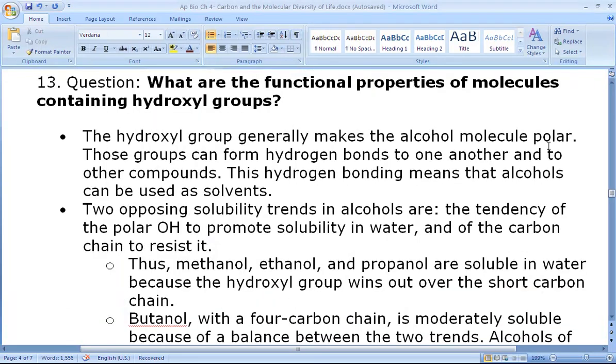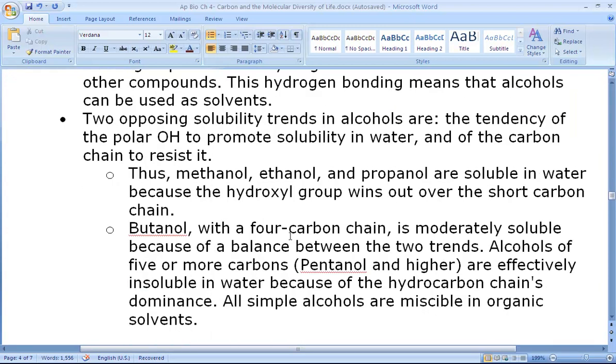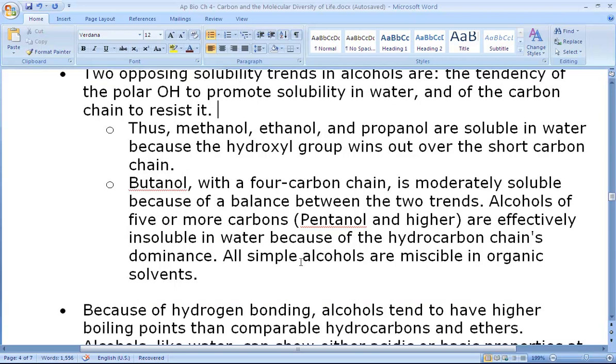So to sum up, the main functional properties of alcohols, which contain hydroxyl groups: they make the alcohol molecule polar. These groups can form hydrogen bonds, and therefore alcohols can be used as solvents. And in terms of solubility, we see alcohols with shorter carbon chains are soluble in water because the hydroxyl group wins out, and those that have longer carbon chains are insoluble in water, like butanol, because the longer carbon chain wins out.